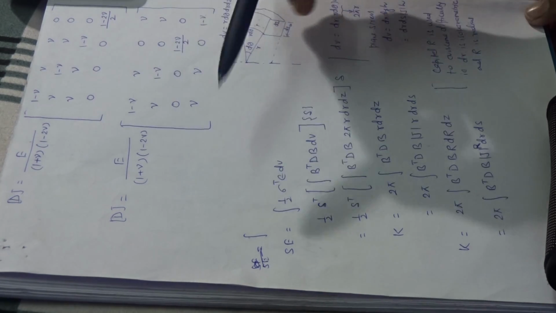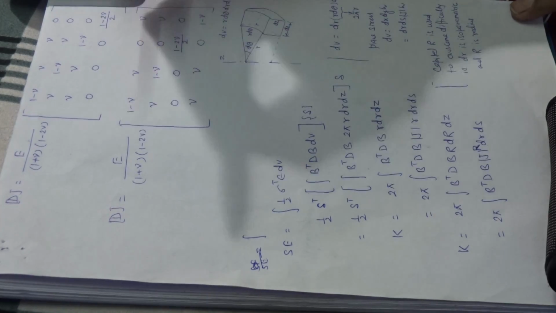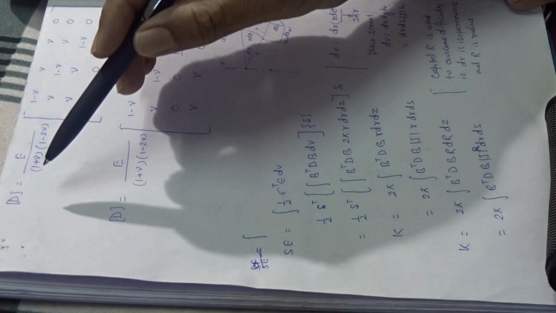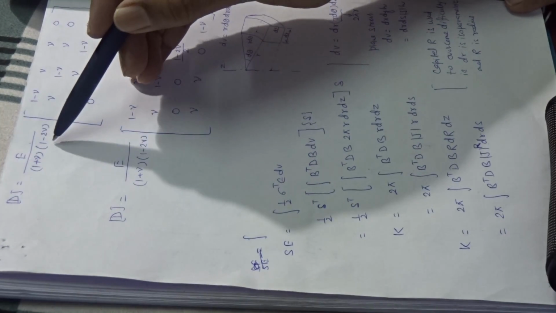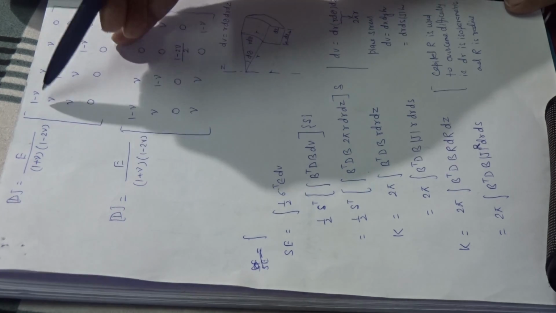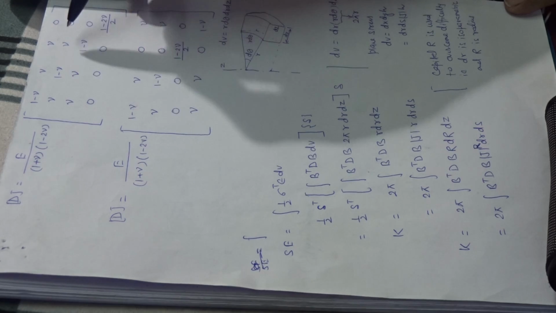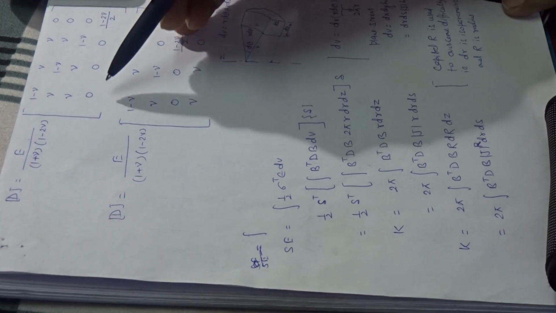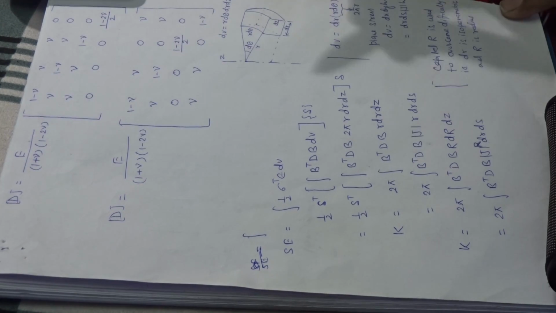So for the thick, for the axisymmetric problem, you have to consider the plane strain problem, and the D matrix is E by 1 plus nu, 1 minus 2 nu, into 1 minus nu, nu, 0, nu, 1 minus nu, 0, nu, 1 minus nu, 0, 0, 0, 1 minus 2 nu by 2.